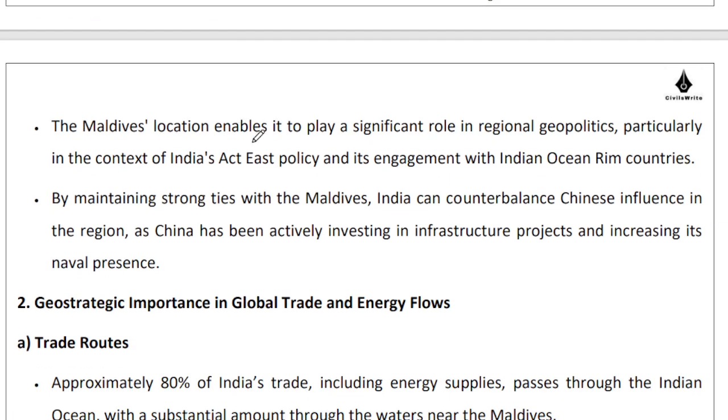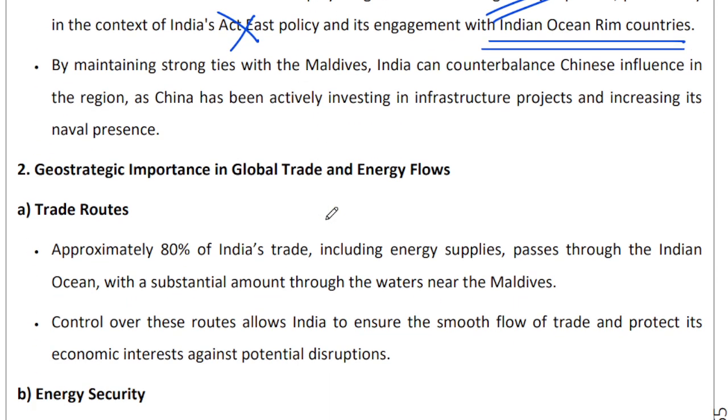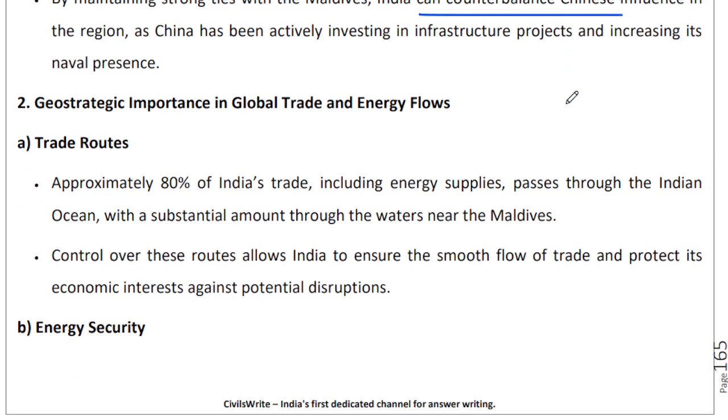So again, because of the locational advantage, it is having significant bearings on regional geopolitics. Whether it is our engagement with Indian Ocean rim countries or anything else, it's playing an important role. I don't think that this Act East part is relevant over here, right? We can counterbalance Chinese influence in the region if we are having strong relationships with Maldives.